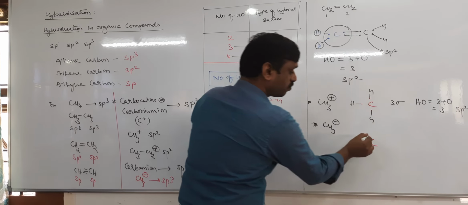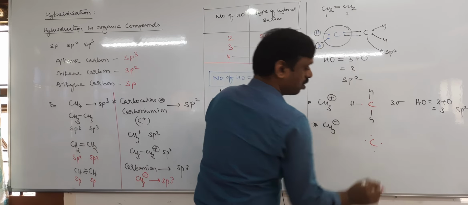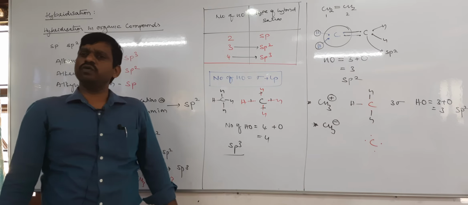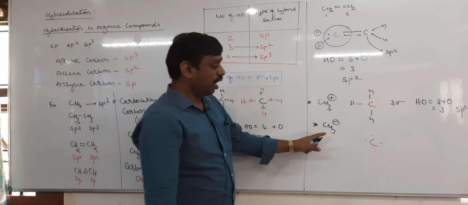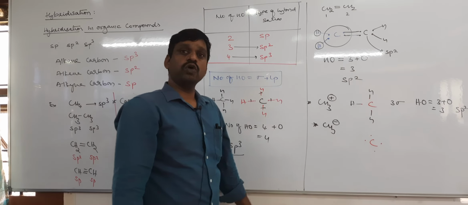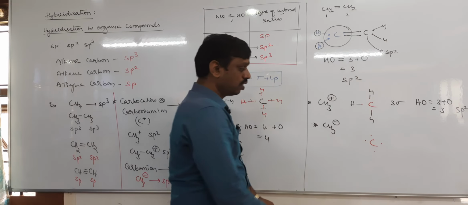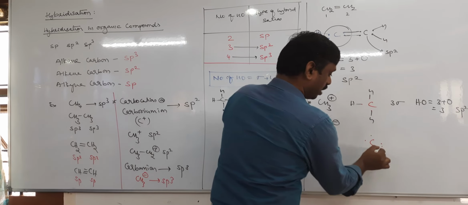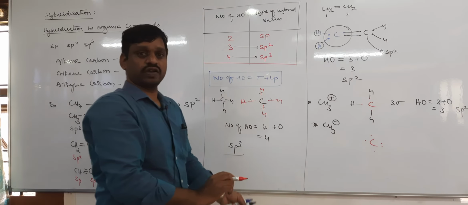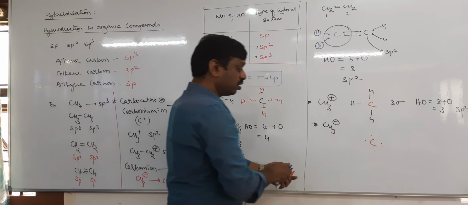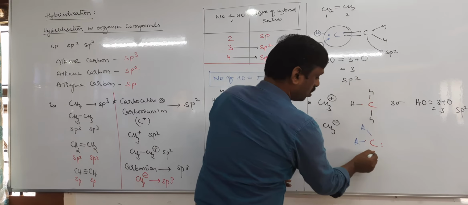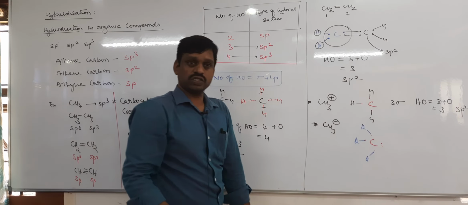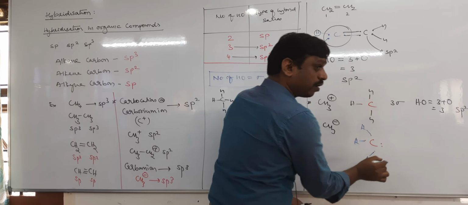So carbon has 4 valence electrons because it is tetravalent and moreover a 14th group element. Then there is a negative charge. Do you know what is the meaning of negative charge? Gain of 1 electron. Actually 4 are there, but it gained 1 electron. Then how many hydrogens are there? 3. So 3 hydrogens make 3 sigma bonds with 3 electrons. Now how many lone pairs are still there?